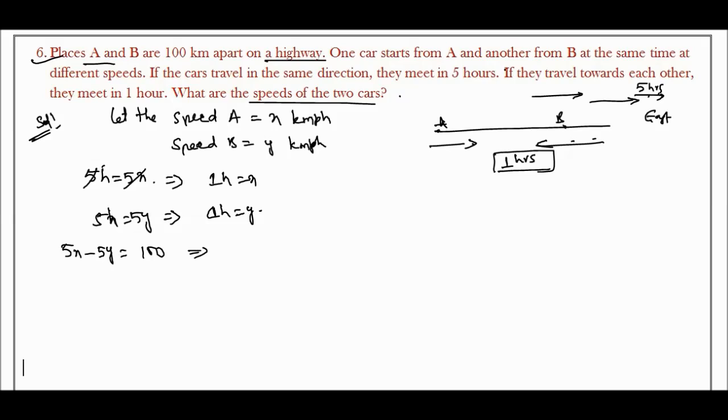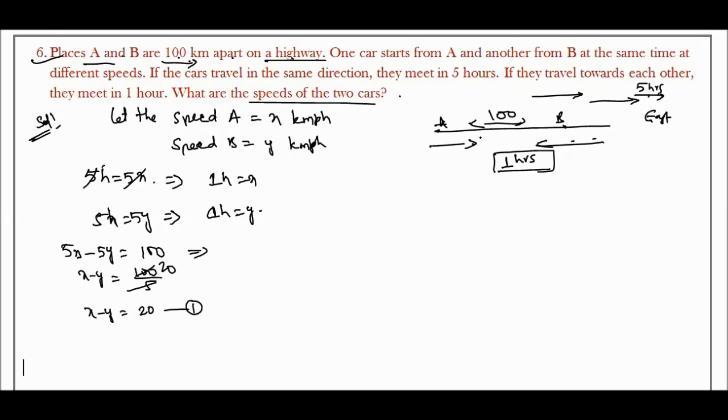Towards each other, they meet in 1 hour. These are 100 kilometers apart on the highway, so this distance is 100 kilometers. Dividing by 5, x minus y is equal to 100 by 5, which is 20. This is the first equation.